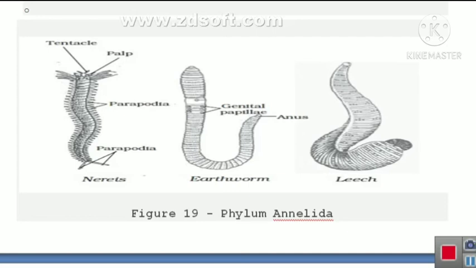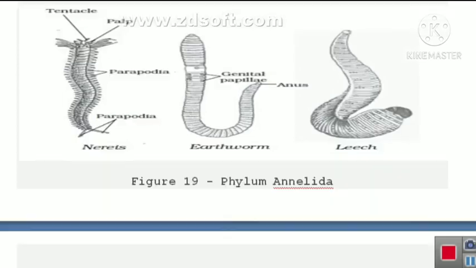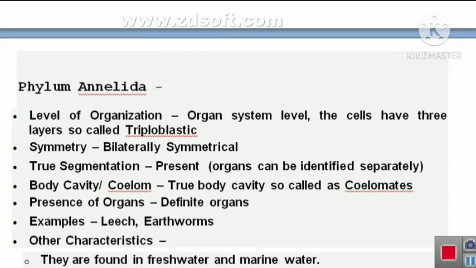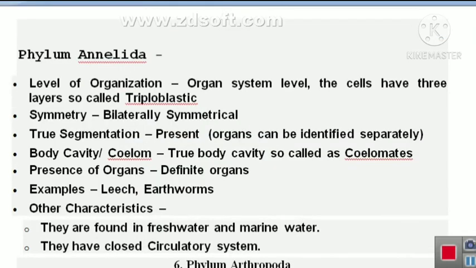We will see now the characteristics of phylum Annelida. The level of organization of these organisms is organ system level. The cells have 3 layers, therefore it is called triploblastic.